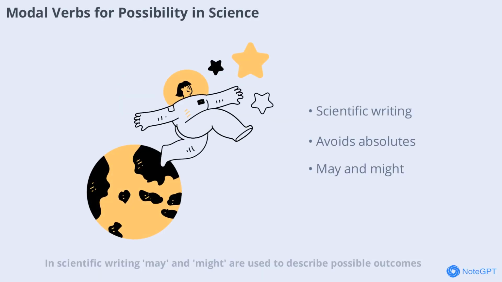In scientific writing, may and might are used to describe possible outcomes. For example, this medicine may reduce symptoms, or the results might vary. These verbs help scientists avoid making absolute statements.